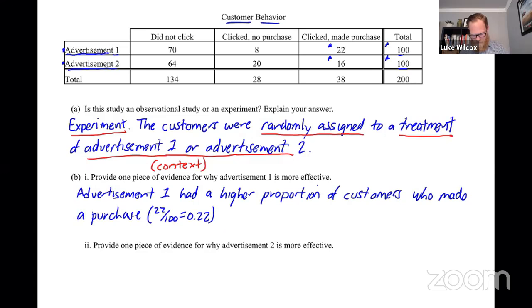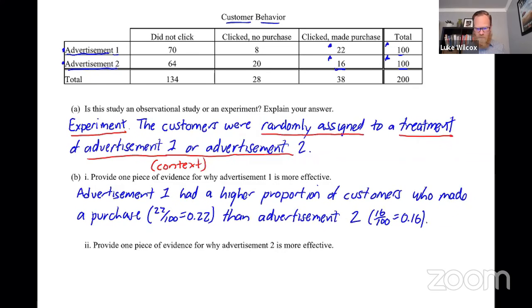And the proportion of customers who made a purchase is higher than the proportion for advertisement 2. So higher proportion of customers who made a purchase than advertisement 2. And then let's also give numerical justification for advertisement 2 here, which we know is 16 out of 100, which if we write that as a proportion is 0.16.